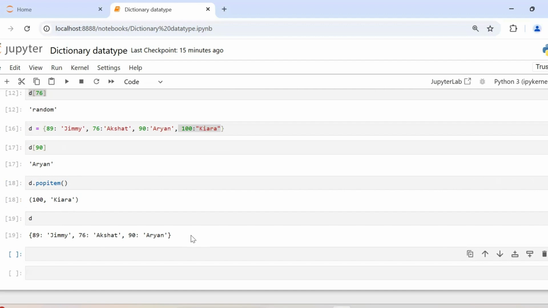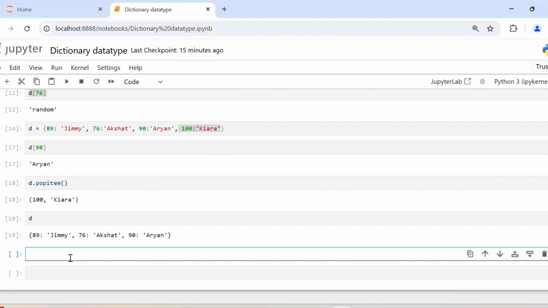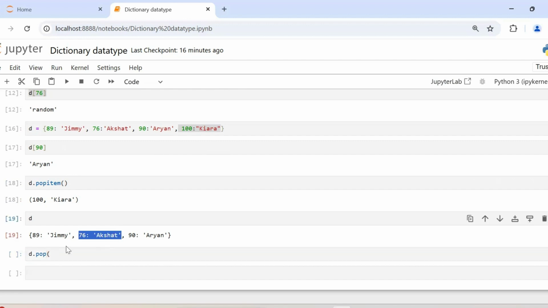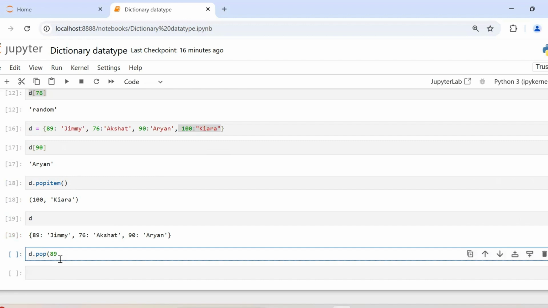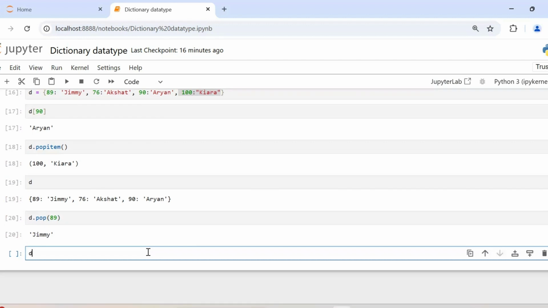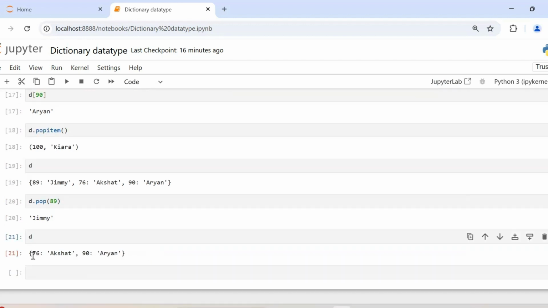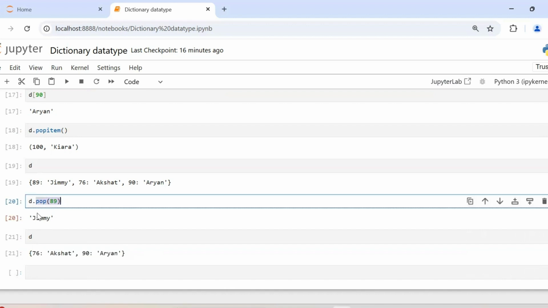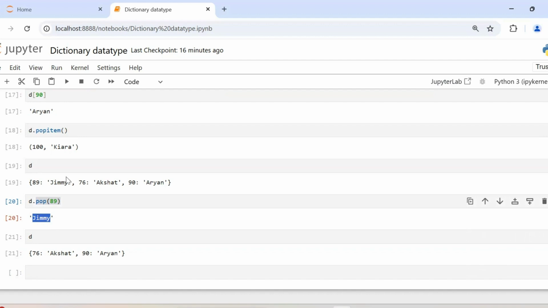But what if you want to delete an item which is not last, somewhere in the middle or somewhere else in your dictionary? For that, you have another option, which is pop. To this, you can provide the key of the item that you want to delete. So maybe I want to delete Akshat or maybe Jimmy. I'll provide the key here, which is 89. And you see, Jimmy, if I go ahead and print the value of D here, you can see Jimmy has been deleted. And what is this pop function returning? It's returning Jimmy, the value of the item that is deleted.